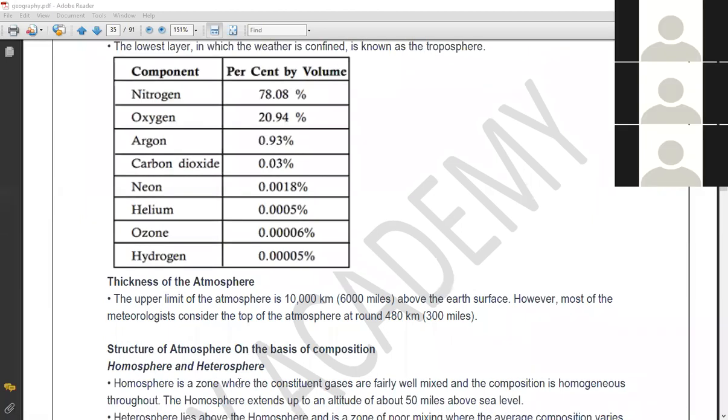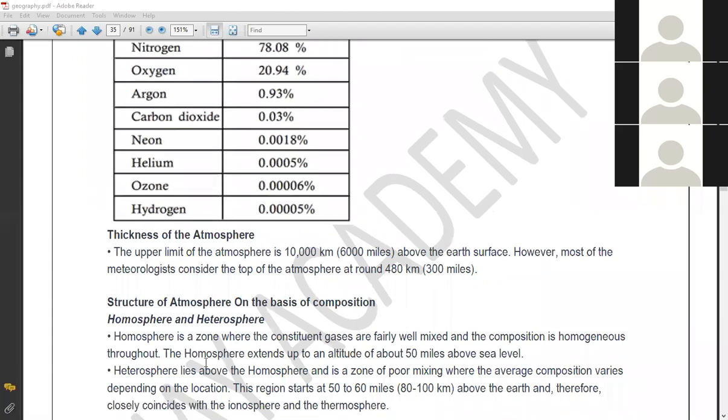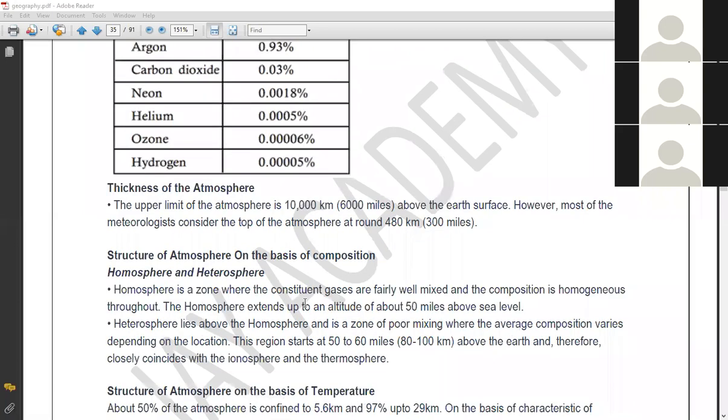Fine. Okay. So the next topic is the structure of the atmosphere on the basis of composition. The atmosphere is categorized into various structures. One is on the basis of composition. Composition means the composition of the gases as well as the various types of spheres that are mentioned here.